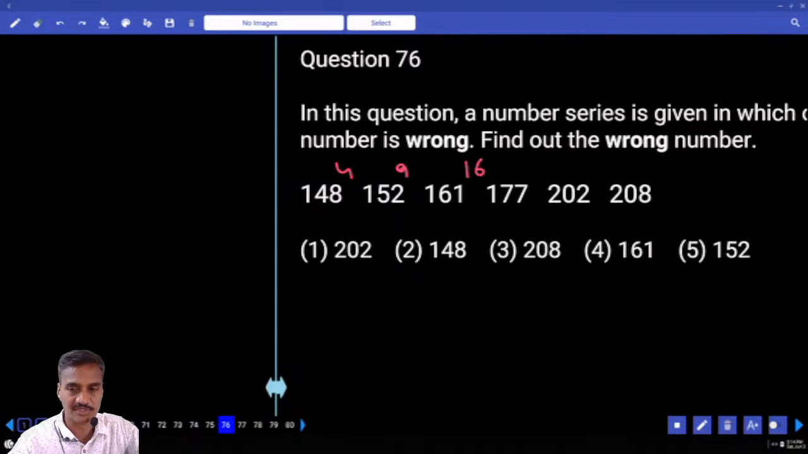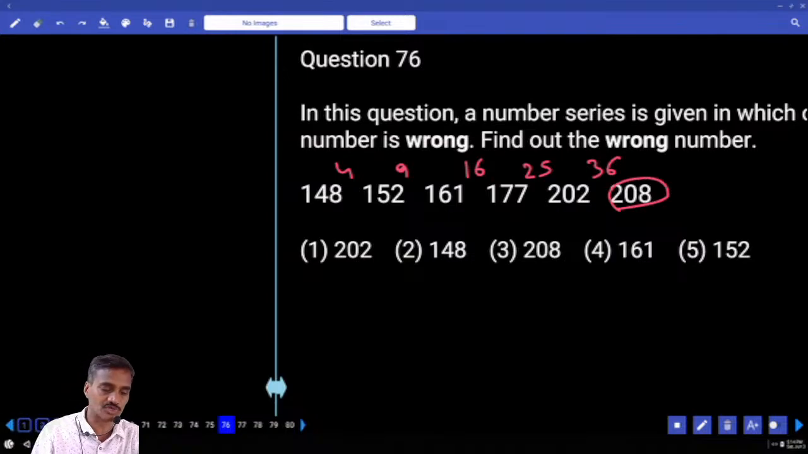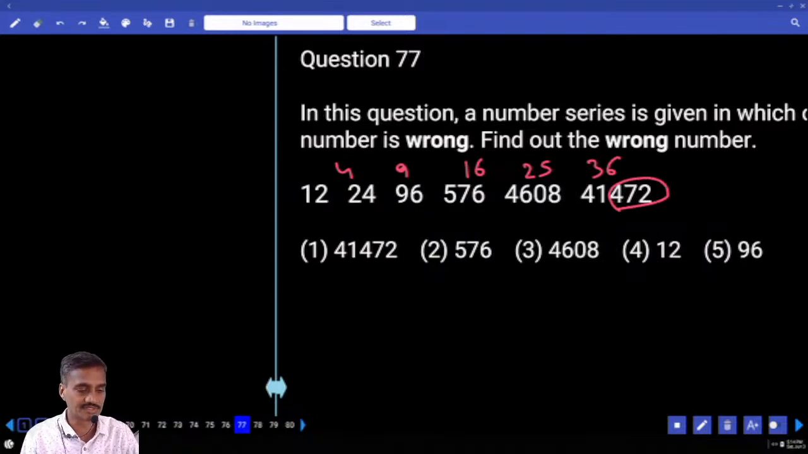Next one 16. Then next one 25. Next one 36. 202 plus 36, how much? 238 should be the number here. 208 is the wrong number. Choice 3, 76.